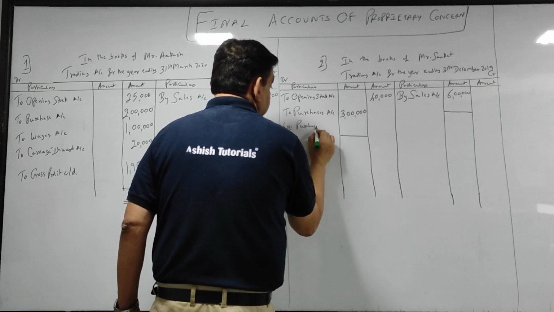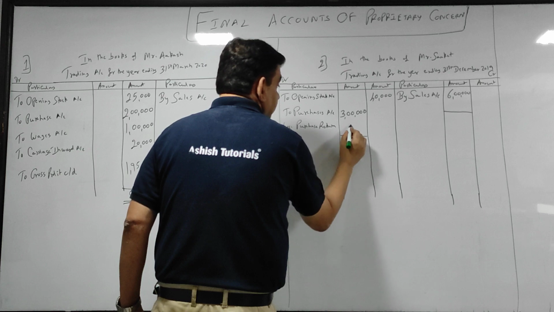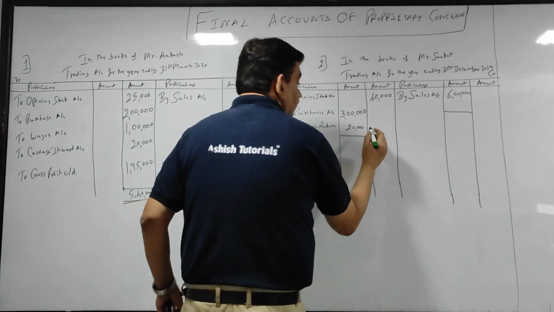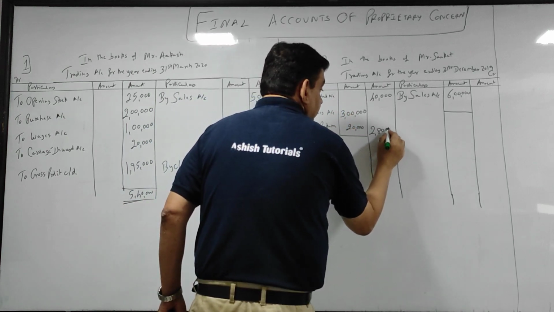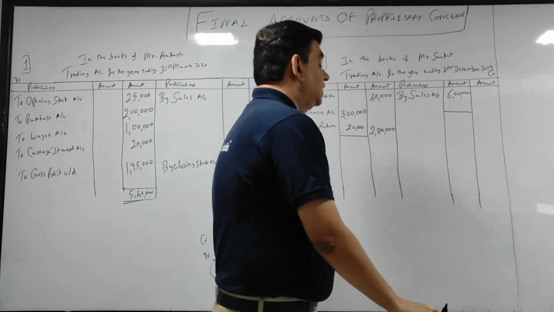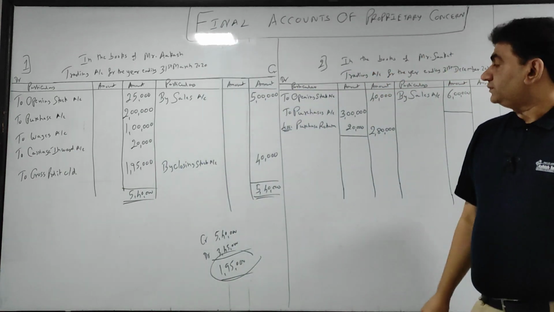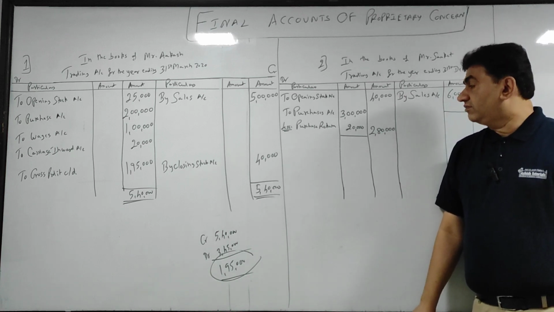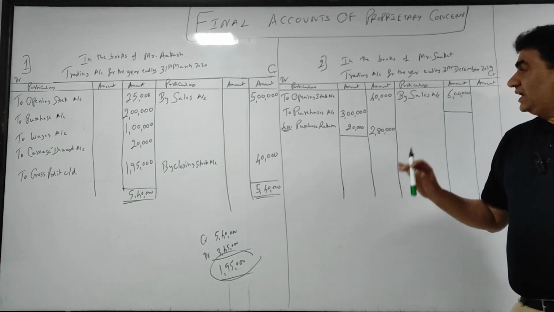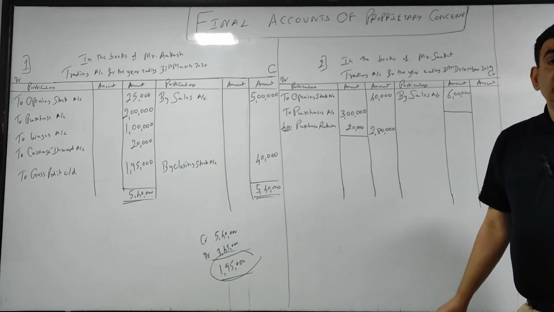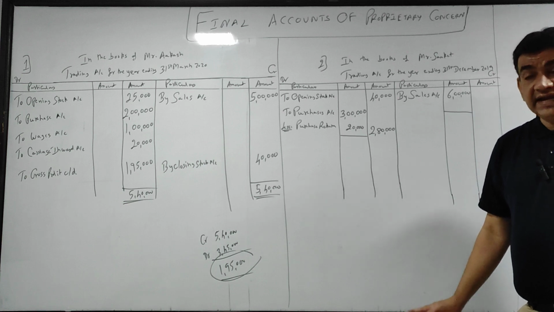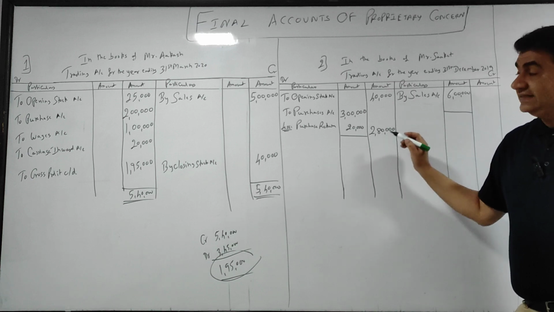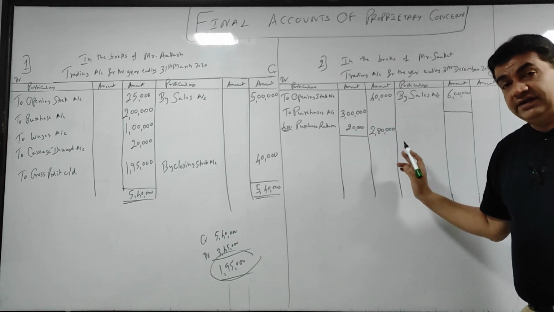So less purchase return, that is 20,000. So 3 lakh minus 20,000, 2 lakh 80,000 will be my net purchases. Getting it? I'll repeat again. The final figure of purchase which has to come outside is net, that is after deducting the returns.